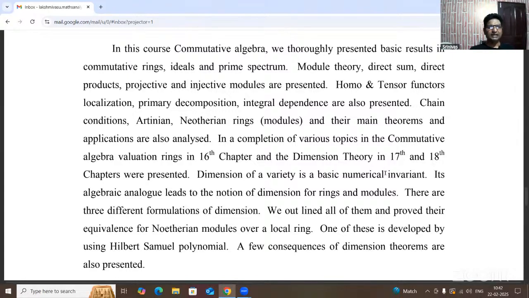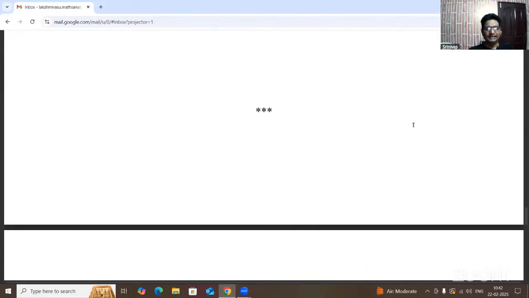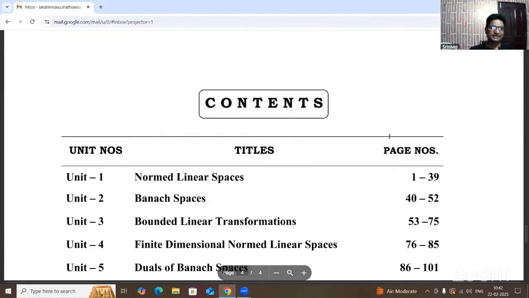That is A of alpha plus beta equals A alpha plus A beta, and A plus B of alpha equals A alpha plus B alpha, and at the same time AB of alpha equals A of B alpha, and finally 1 into alpha equals alpha. Here for all alpha and beta being vectors, and A and B any two field elements. So when these conditions are satisfied, that is called a real linear space. At the same time, that is also called a vector space.